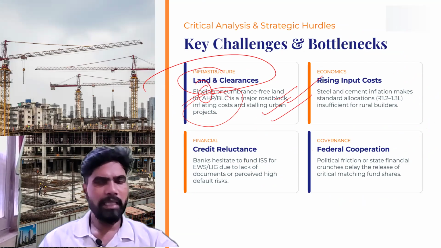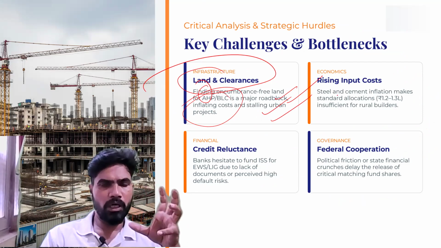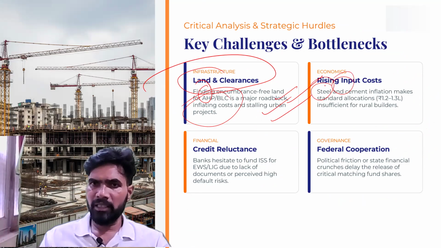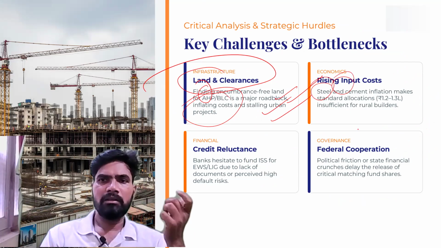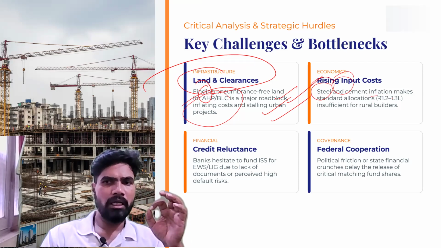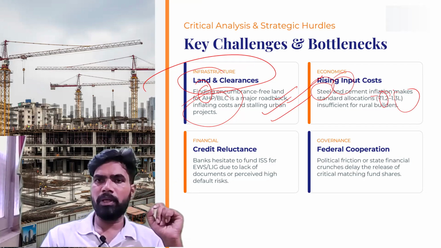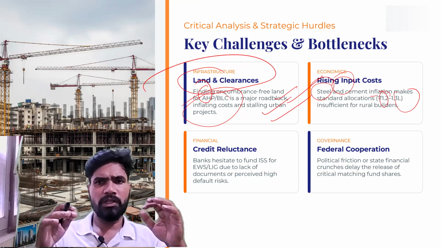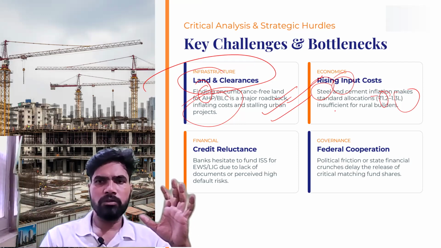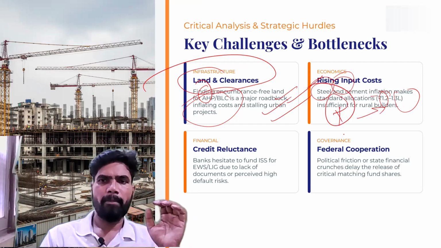The second problem is rising input costs. All the costs of the inputs used in construction, like steel and cement, have risen like anything. And even now the government is following the standard allocation of 1.2 lakh and 1.3 lakh, especially in the rural areas under PMAY-Gramin, which is not at all sufficient for rural builders. So this problem also has to be addressed immediately. We have to increase the allocation at any cost.